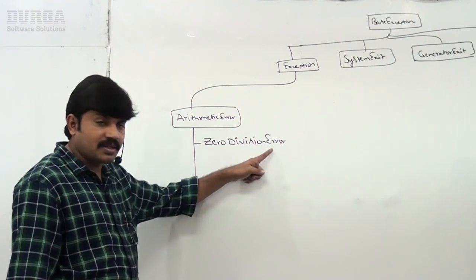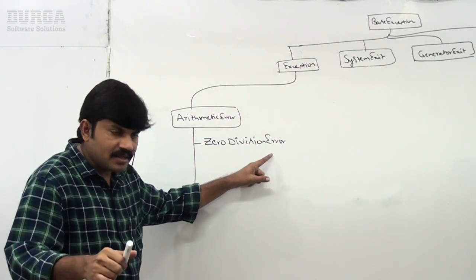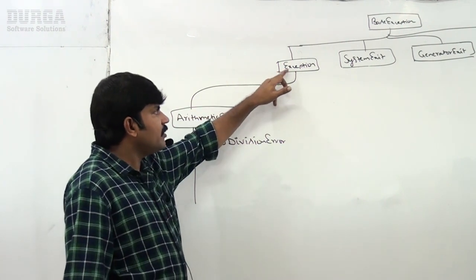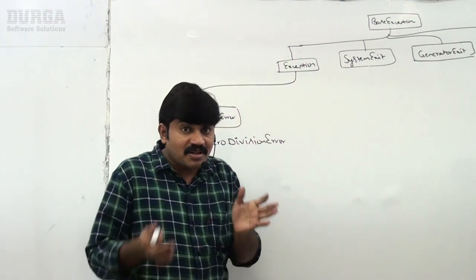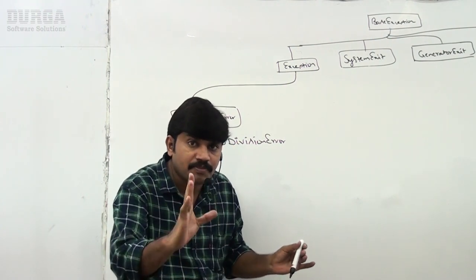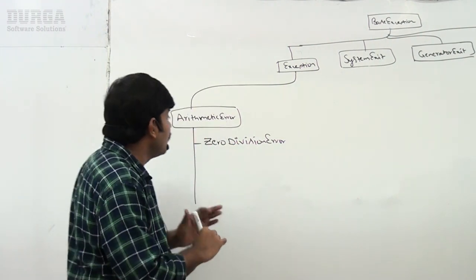We saw several times that ZeroDivisionError is the child class of ArithmeticError, which is the child class of Exception, which is the child class of BaseException. This is the complete hierarchy; at least up to certain common user exceptions, you should be aware of the basic hierarchy.